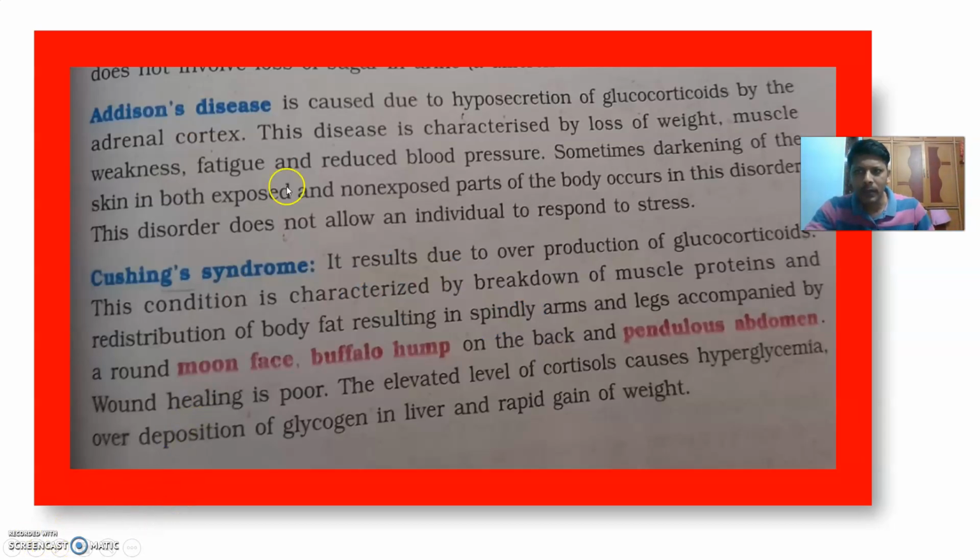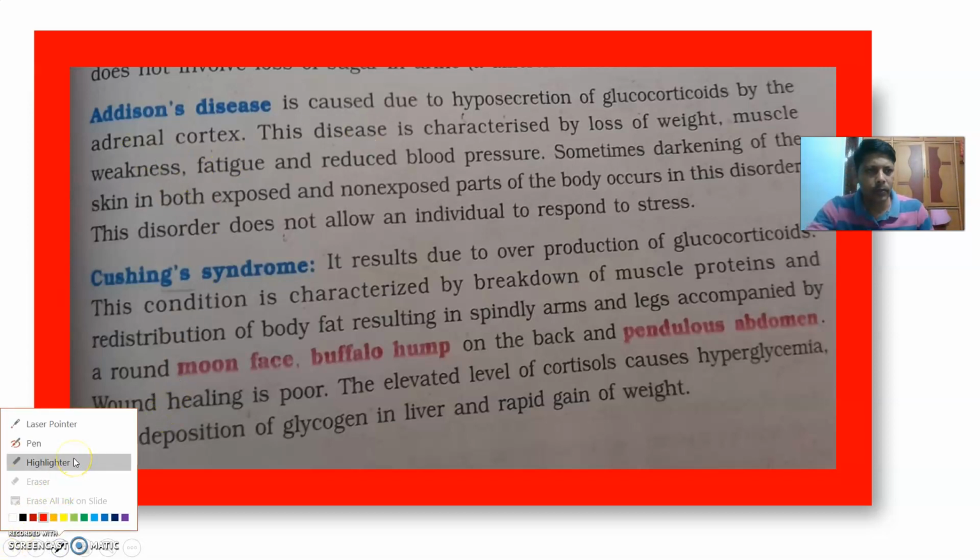This is the part 17. In this part, let us first learn one very important topic, that is Addison's disease and Cushing's syndrome.